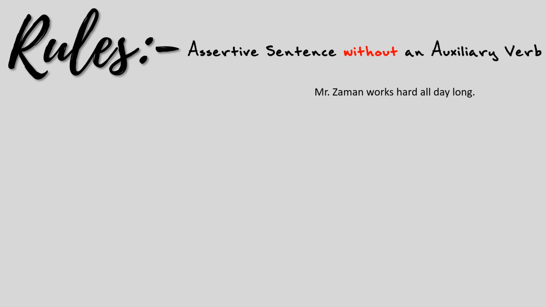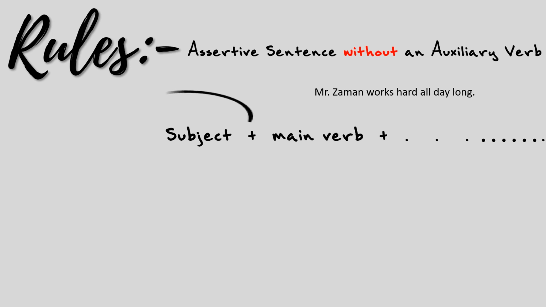There is only the main verb, works. Here, Mr. Jaman is the subject and works is the main verb. So the first thing we need to do to transform this sentence is to bring an appropriate auxiliary verb in front of the subject. We can choose do, does, or did according to the tense and person of that sentence.